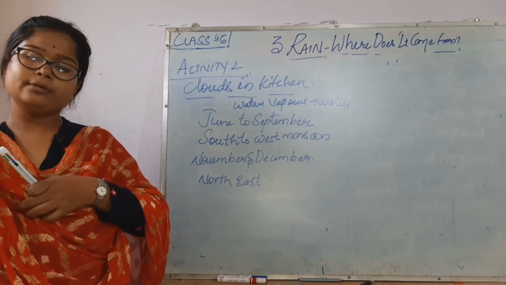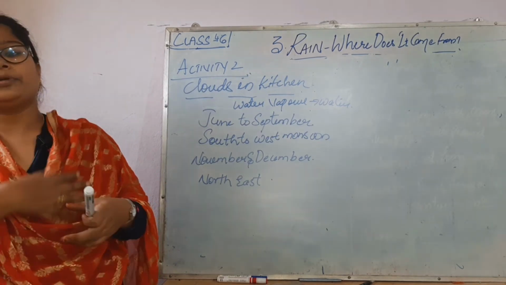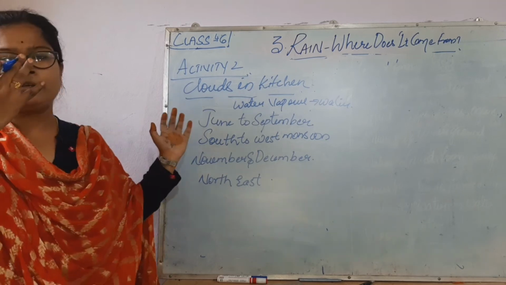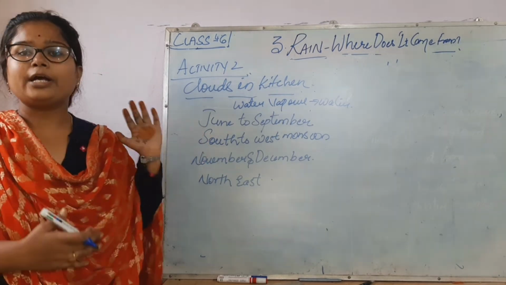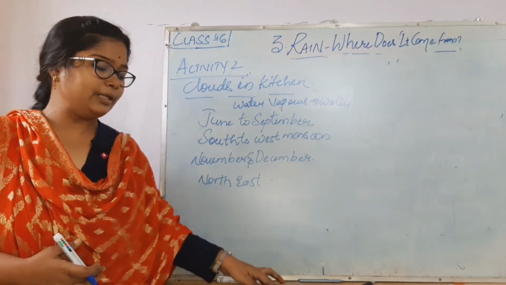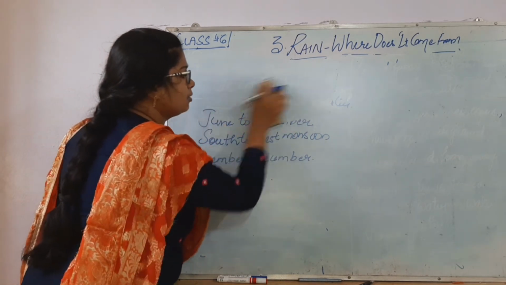Nowadays, we are not getting timely rains and seasons are changing slightly. Think why. The rain should be proper so that the crops will be very good, and these rains should be not more or less. I hope you all understood how the rain is formed.